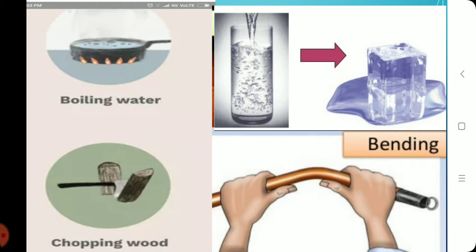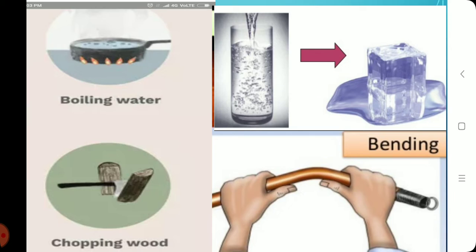Boiling of water. When water is being boiled, it forms water vapor. It turns from liquid state to gaseous state. Chemically, water is H2O. Water vapor as well is H2O chemically. So there is no change in the chemical composition. Only the state changes, and it is a reversible change because water vapor can be cooled and then it can form water. Hence, it is a reversible change.